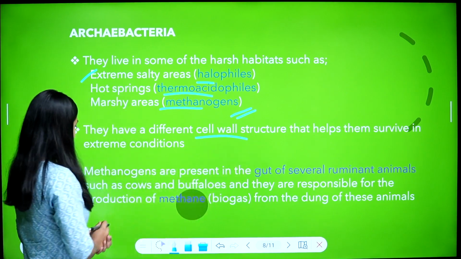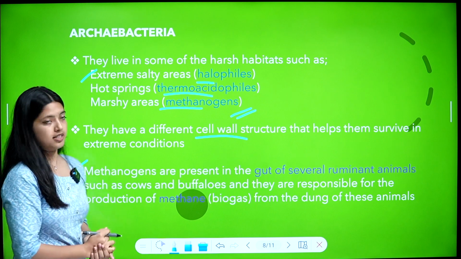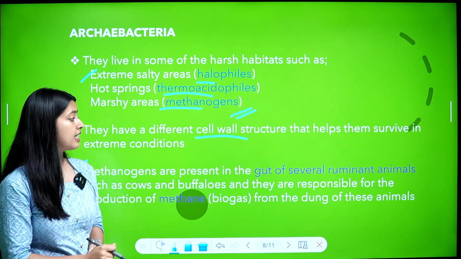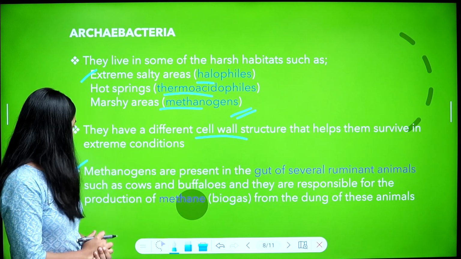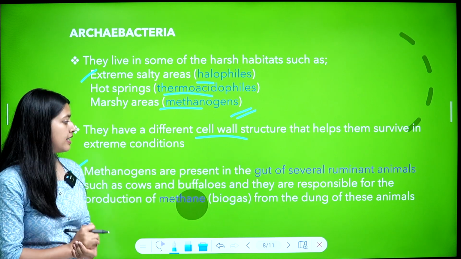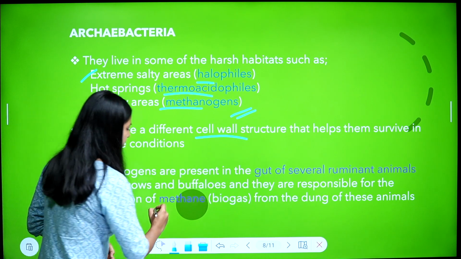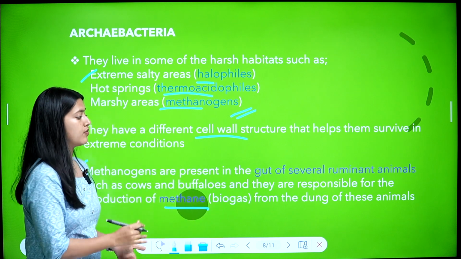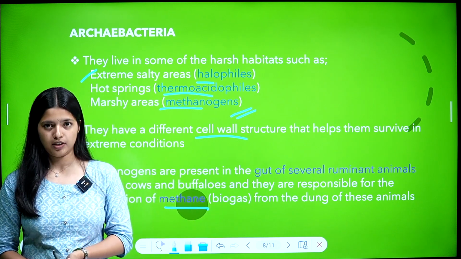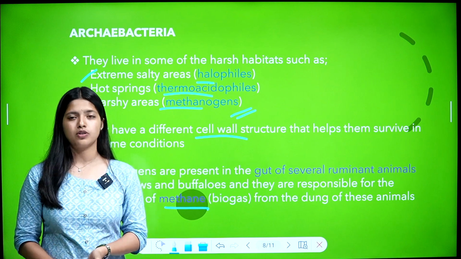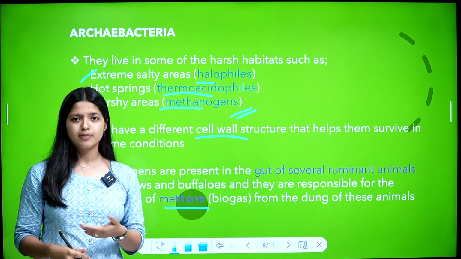Methanogens are present in the gut of several ruminant animals such as cows and buffaloes, and they are responsible for the production of methane, biogas, from the dung of these animals. You know, there is biogas production. If there is a cattle farm near your house or somewhere, you may have seen there is biogas production.